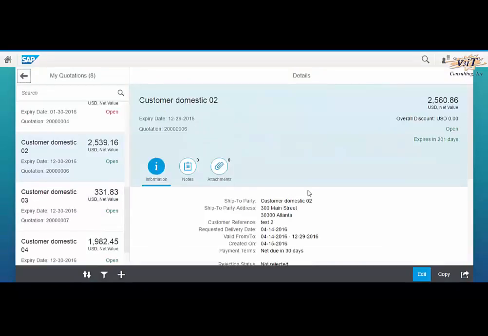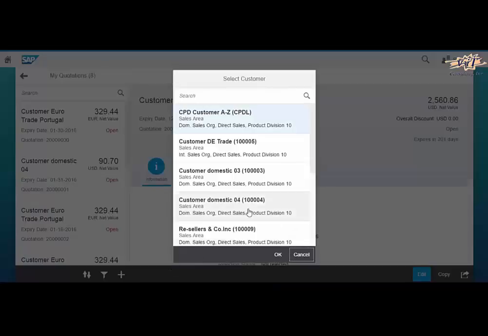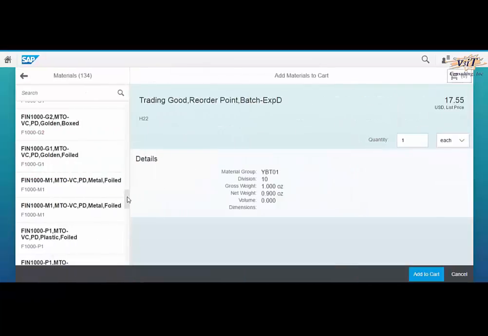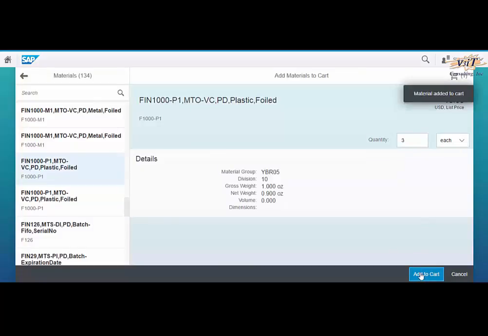First we will see how we can create a quotation. We will create a quotation for customer domestic 02. We will select a material and enter the quantity as 3 numbers. Then we will click on the Add to Cart button. This will add the material to the cart.